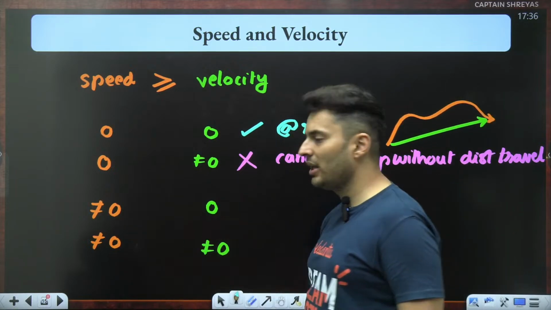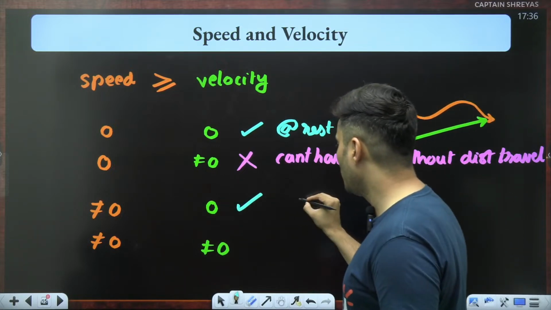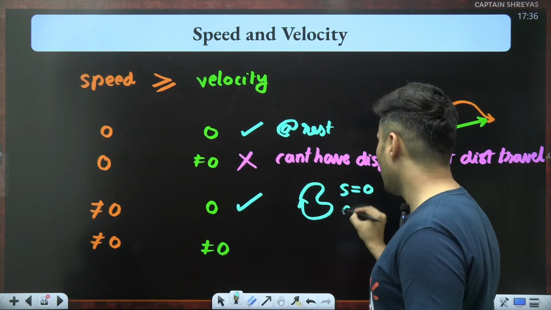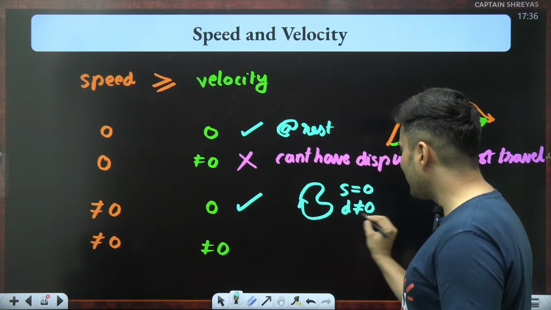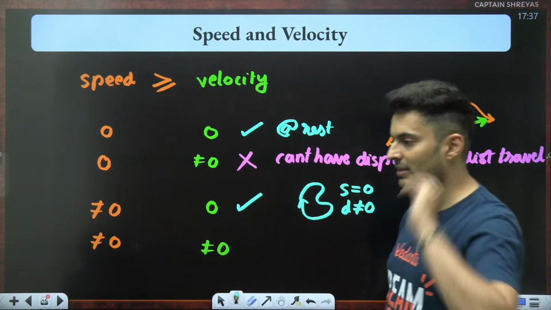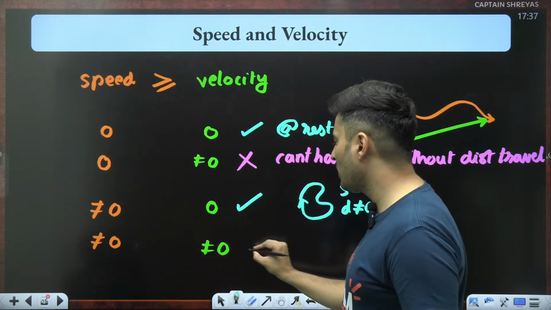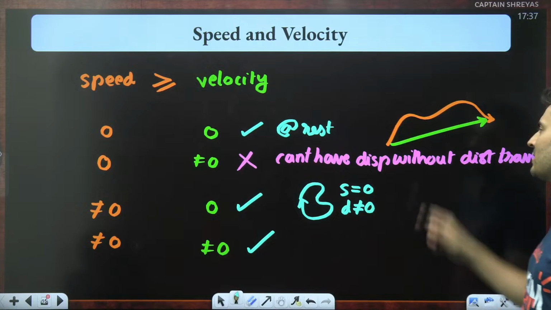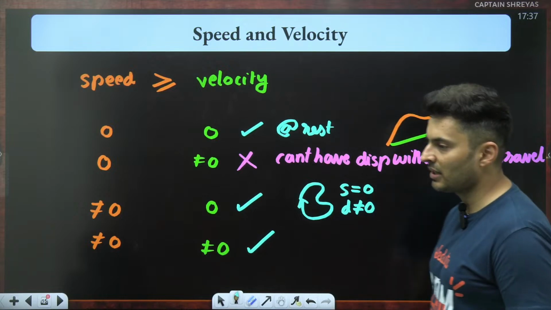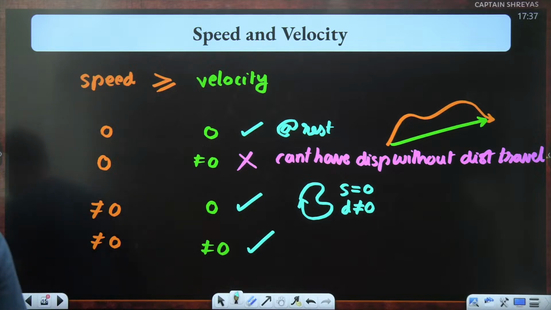What about the next one? There is distance but no displacement, or there is speed but no velocity. I think this is possible. Imagine you start from a point and you come back to the same point. So in this case, displacement is 0, but distance traveled is not 0. So because there is distance, there is speed. Because there is no displacement, there is no velocity. So I think this is possible. What about this one? Both of them are not 0. Yes, definitely possible. Like in this case, there is some distance, there is some displacement, hence there is some speed, there is some velocity. So this particular case was not possible. Rest other cases were possible.